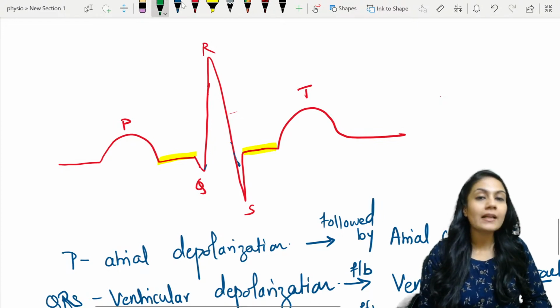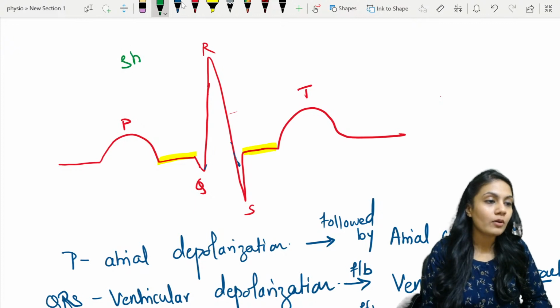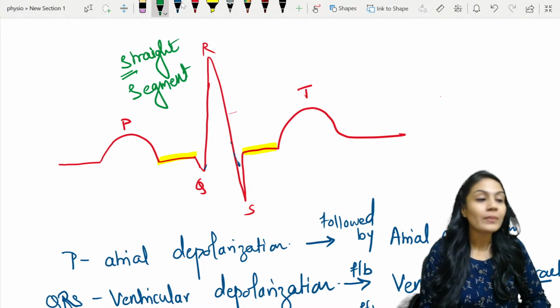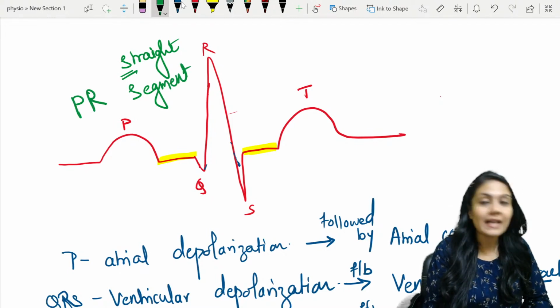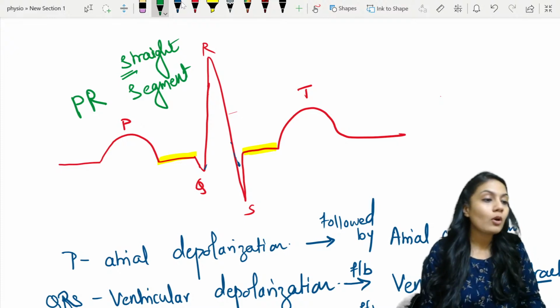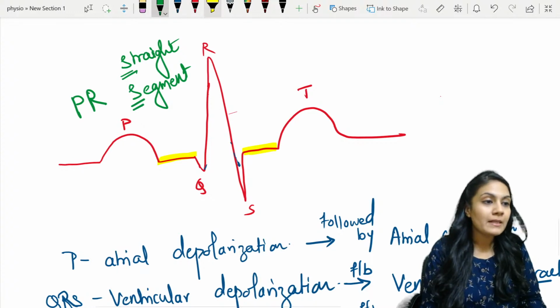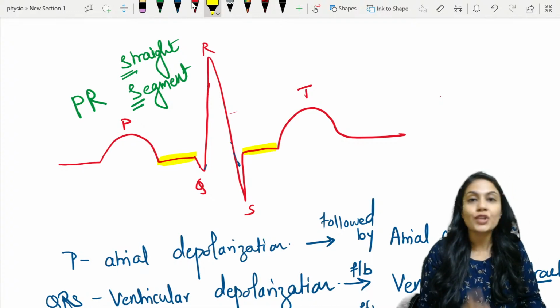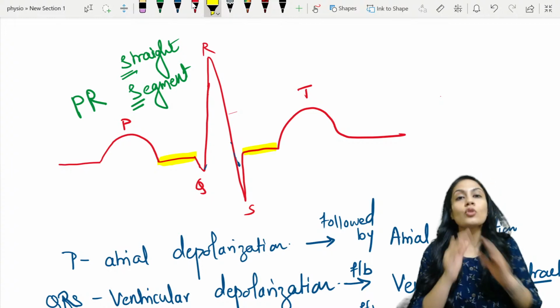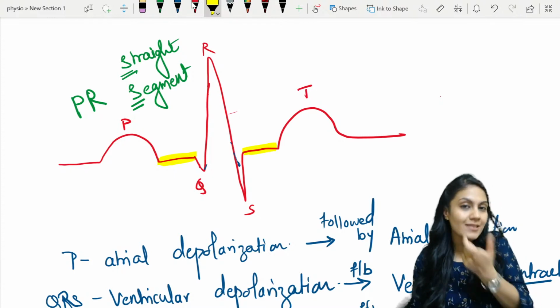If there is a straight line coming in between, you have to remember: S for straight line, right? And S for segments. If I say PR segment, I'm not talking about the PR interval that we learned. I'm talking about the PR segment. That means it is going to consist only and only of the straight line. It does not include any wave. So you have to exclude all the waves. You have to just take the straight line.